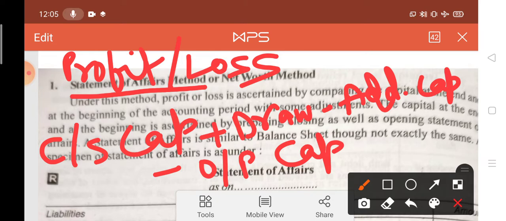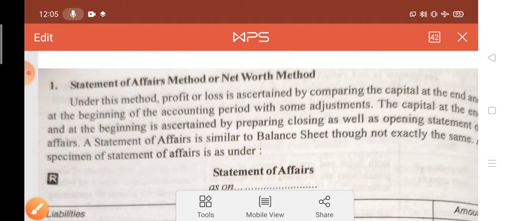If the answer is positive, then it means profit, and if the answer is negative, it means loss. You know about the closing capital and opening capital. You can note down this formula. Okay, so let us start the making of statement of affairs.